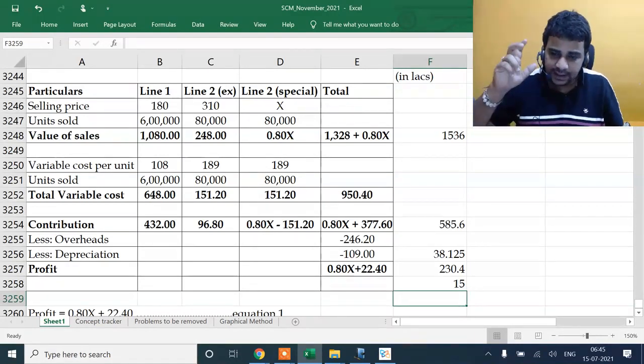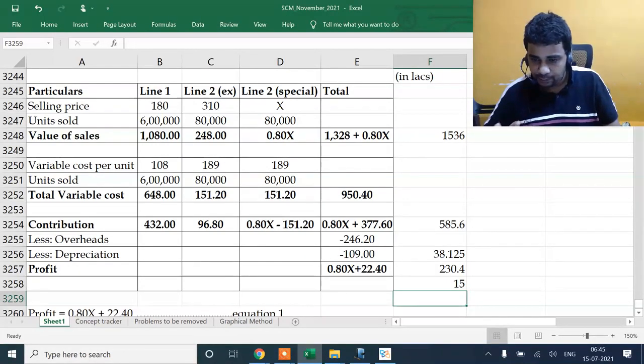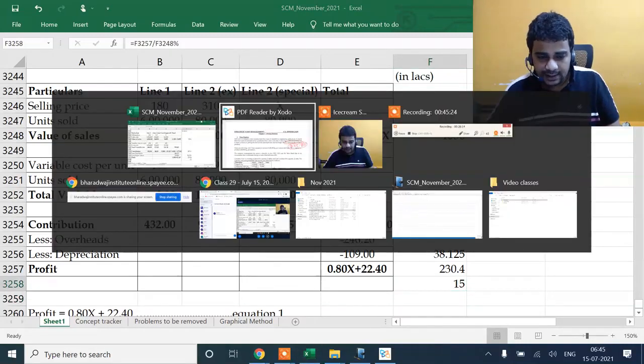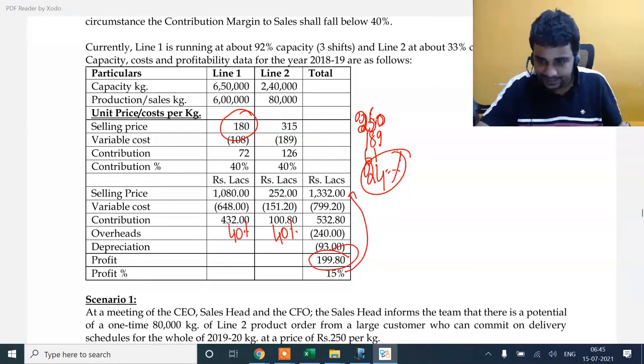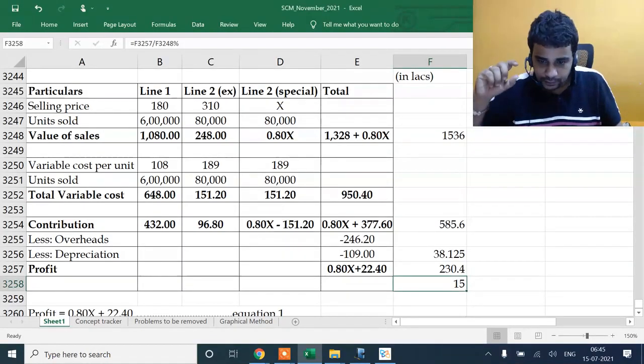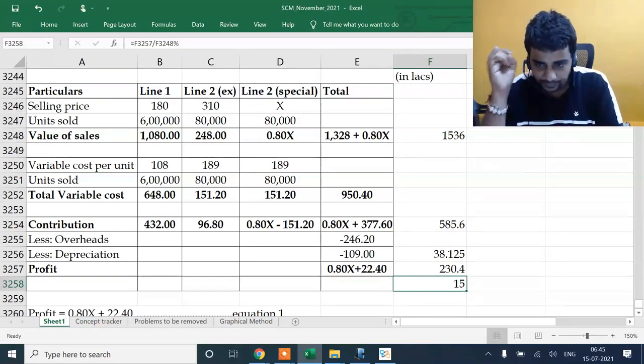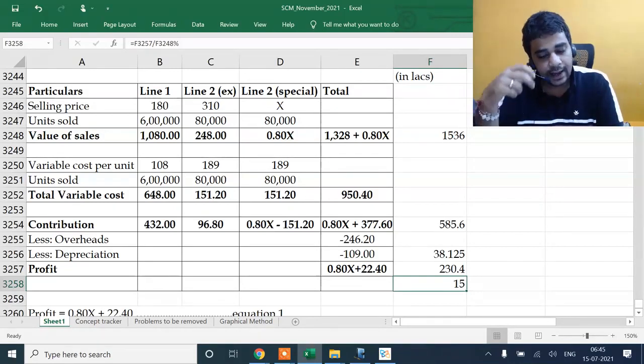I have a policy saying that I should never go below 40% PVR. Now what I'll tell the management is, we were earlier earning 199.8. Now your overall profit goes up to 230 lakhs. Also you maintain the same profit margin of 15%. So we are able to maintain the profit margin as well as increase the sales and the profits.